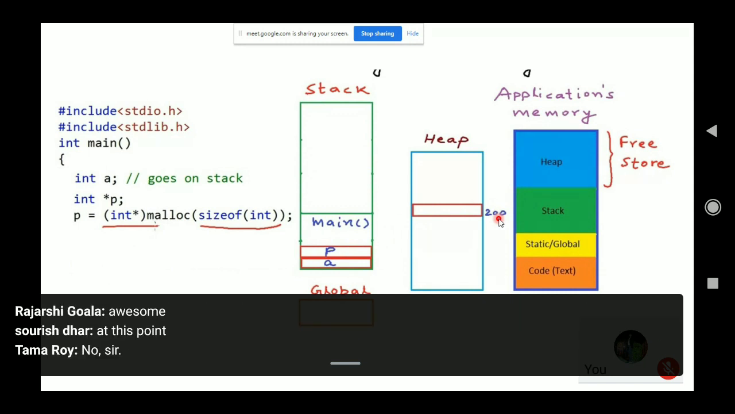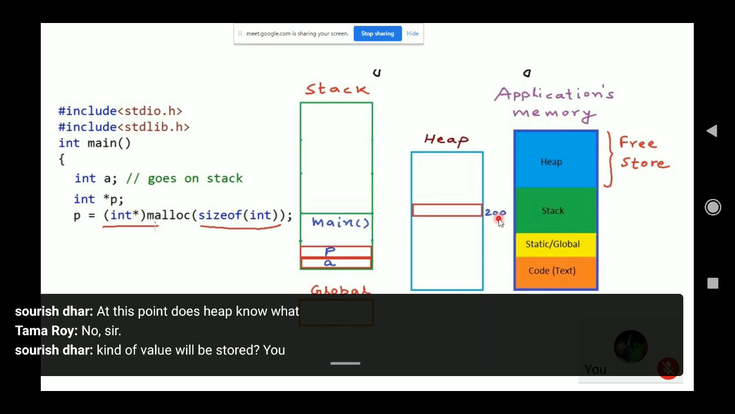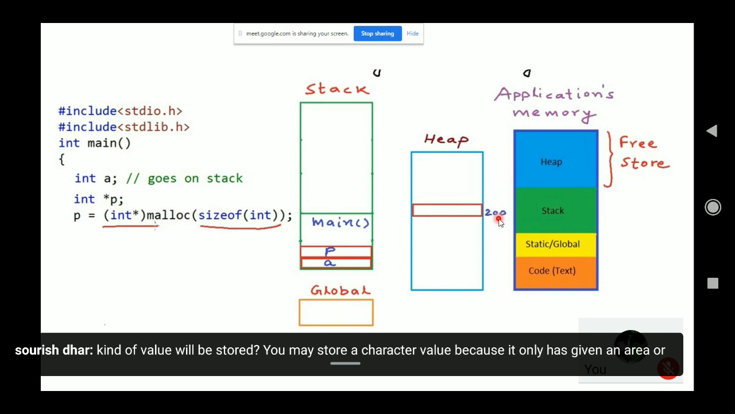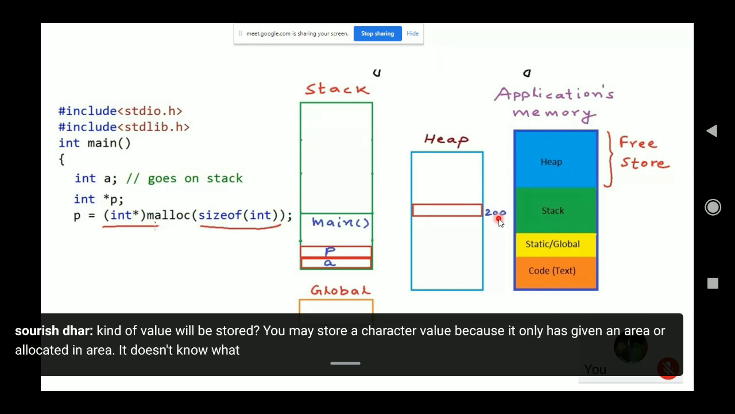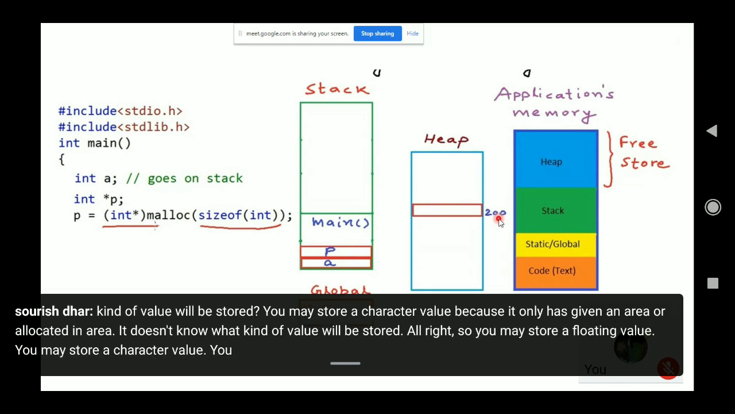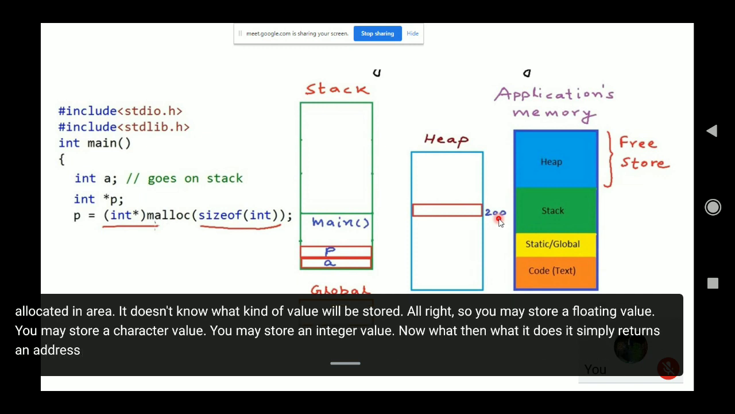At this point, does the heap know what kind of value will be stored? You may store a character value because it has only been given an allocated area. It doesn't know what kind of value will be stored. So you may store a floating value, a character value, or an integer value. What it does is simply return an address which is of type void pointer.